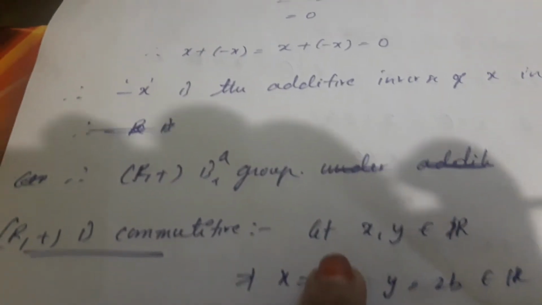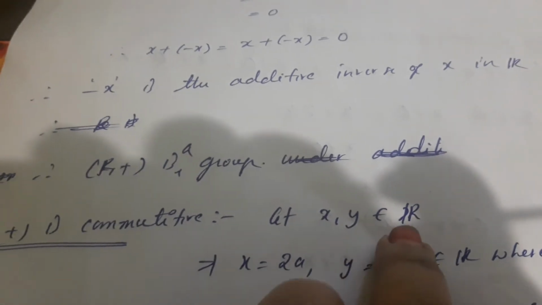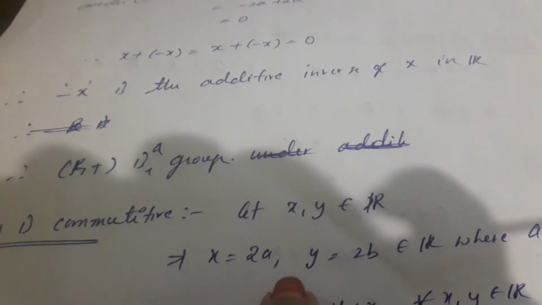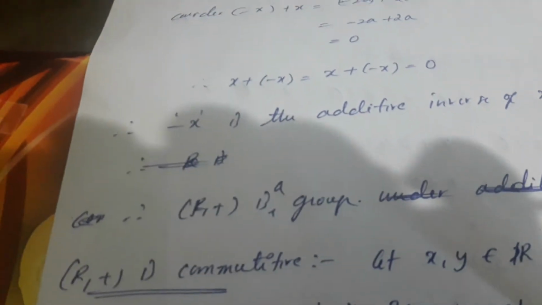R, plus is commutative. Let x, y belong to R, which implies x is equal to 2a, y is equal to 2b belong to R, where a, b belong to Z. Now, why is R considered commutative here? We have to prove that R, plus is an abelian group or commutative group.